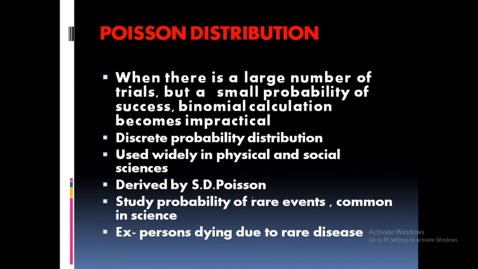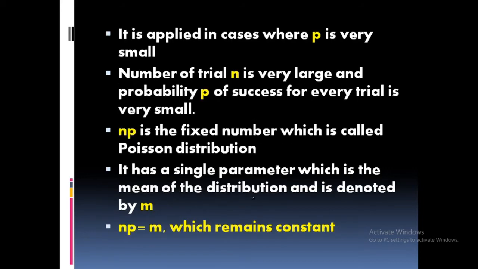In such cases, we will apply Poisson distribution. Understood? Okay. It is applied in cases where P is very small. You know what P is? Success. That is very small. The number of trials is very large. N is very large. Okay. So the probability P of success for every trial is very small. Clear? NP, this is the equation.